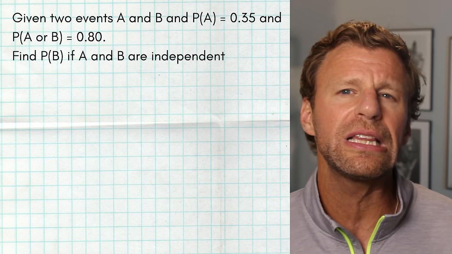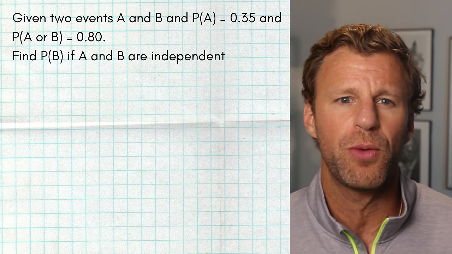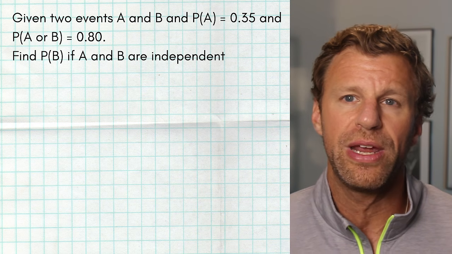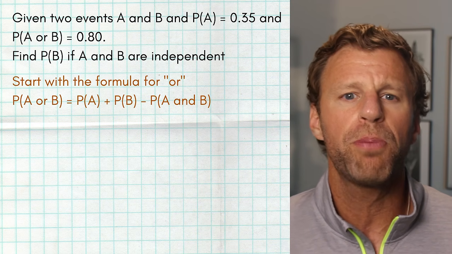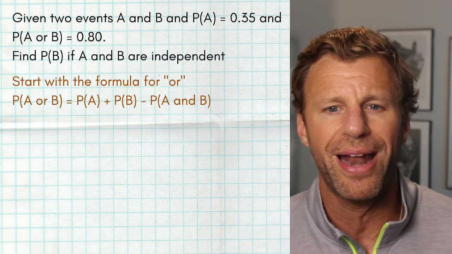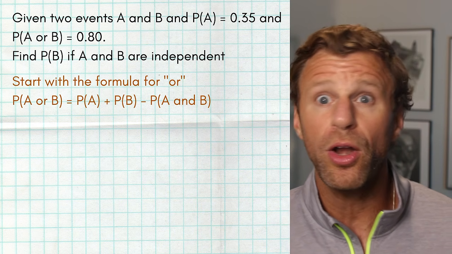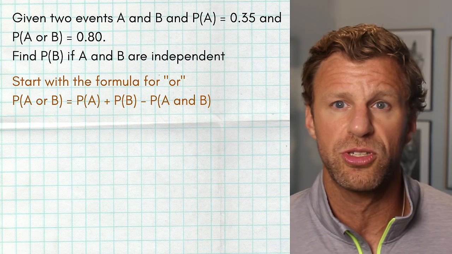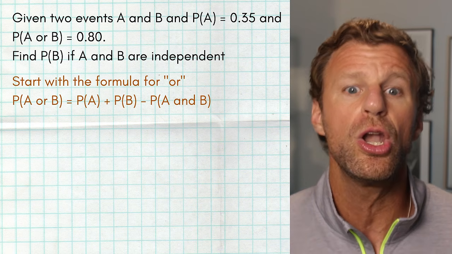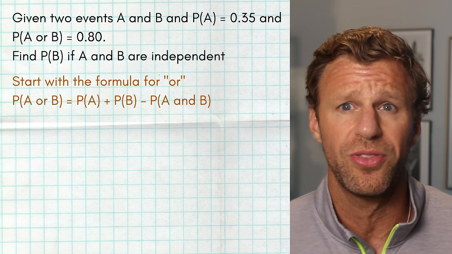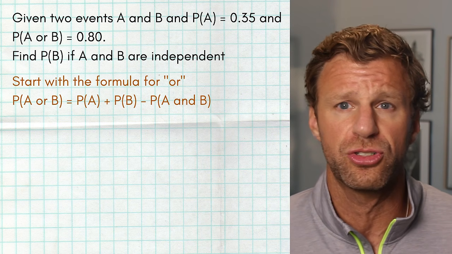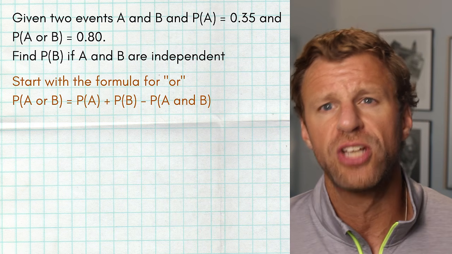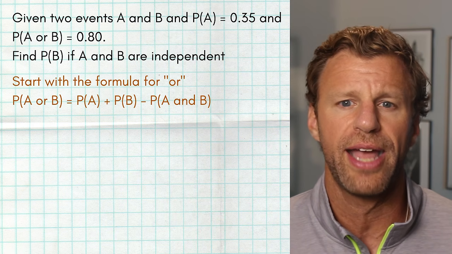All right, this one involves a little bit more algebra, so hopefully you can stay with me here. First, once again, we know the probability of A or B, but we're still going to use that formula: the probability of A plus the probability of B minus the probability of A and B. Now, we already know the probability of A or B, so we could substitute that in as 0.80. We already know the probability of A, so we could substitute that in as 0.35. And we're asked to find the probability of B, so we can either just leave that as the probability of B, or we can change it to an X if we really want to make this look like algebra.